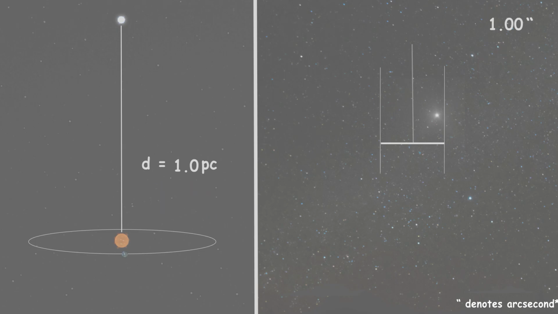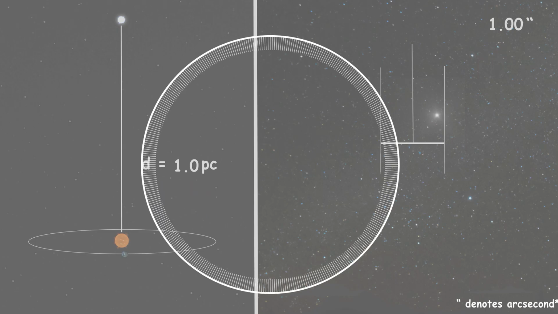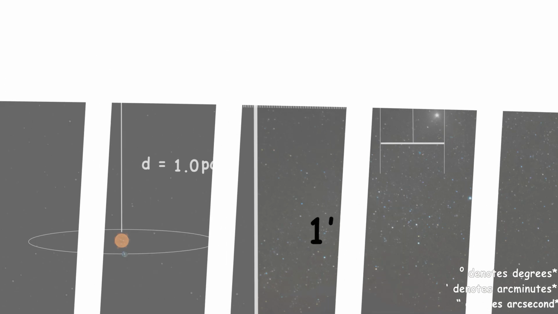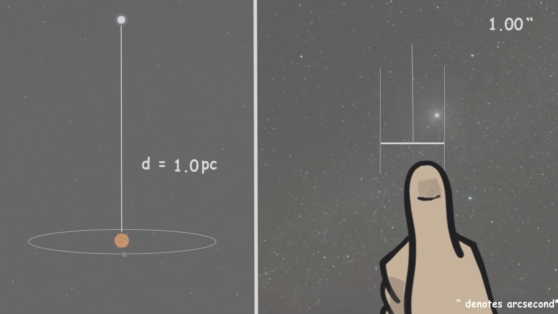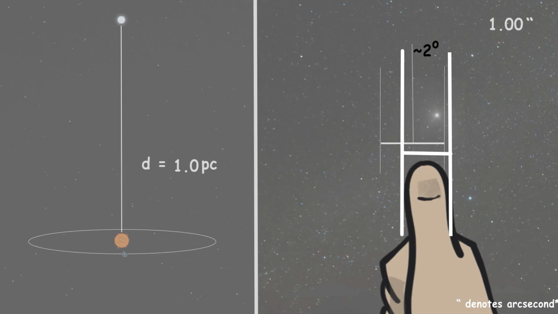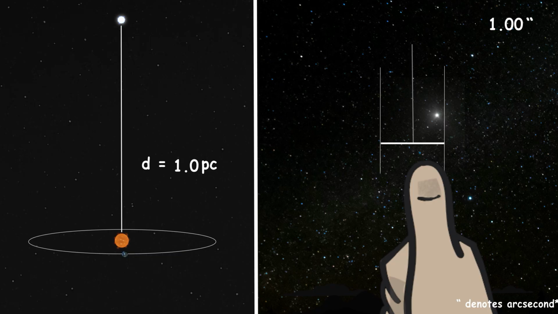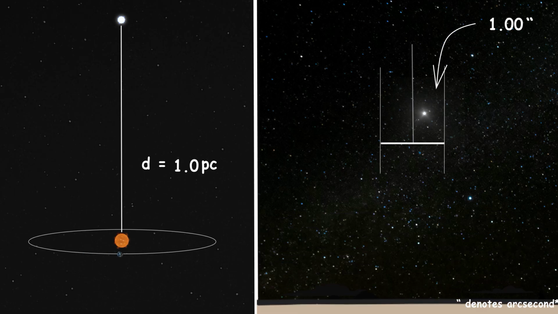For context, a circle is made up of 360 degrees. Each degree is made up of a minute, each minute is made up of a second. For a somewhat well-known fun fact, if you want to estimate the angles when you're looking at the night sky, you can stick your thumb out at arm's length, and the width of your thumb will be just about 2 degrees. So for our star here that's 1 parsec away, this motion would look very, very tiny, or our thumb will look very, very massive relative to it.